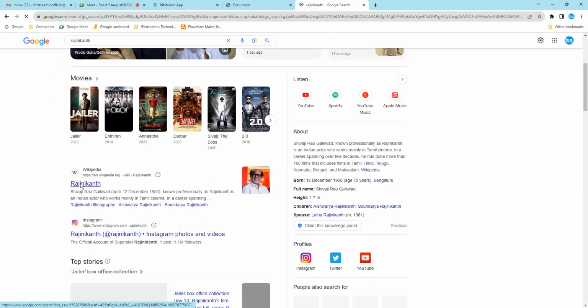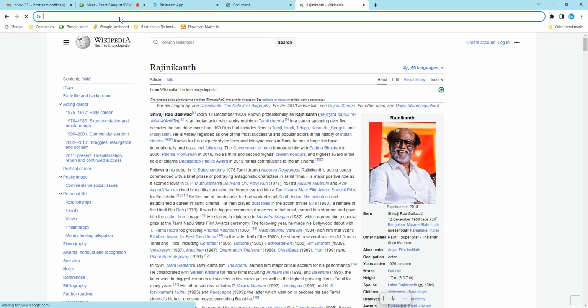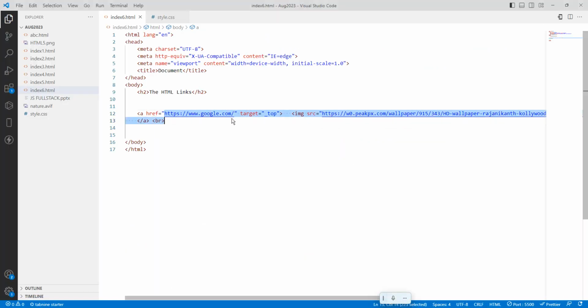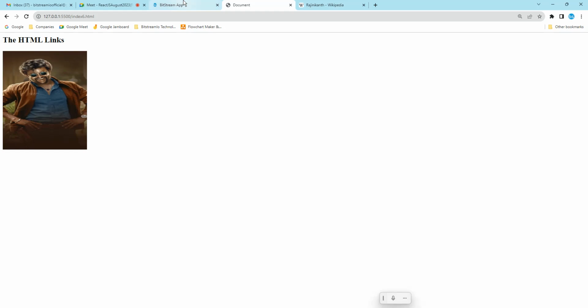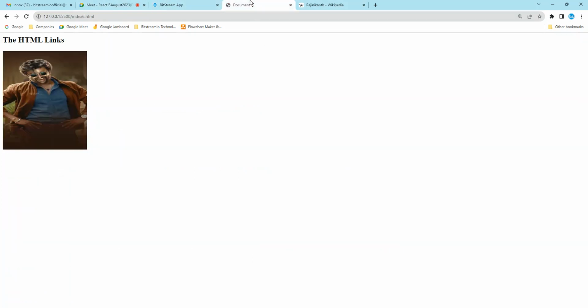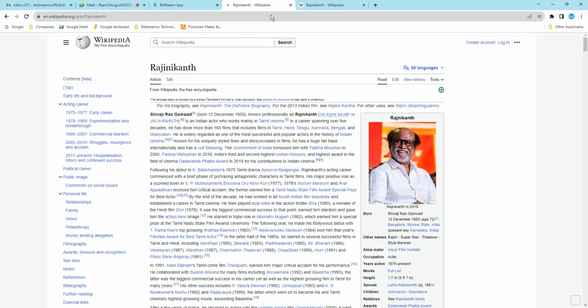Which page do you want to open? This Wikipedia file. Control X. Here I will change this URL, Control V. Save it, run it. Okay, so now I just want to rerun it. So this is the Rajnikant image. If I click here, it has to redirect to the Rajnikant Wikipedia profile. It is opening in the self.